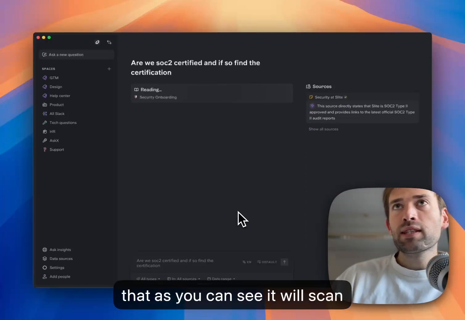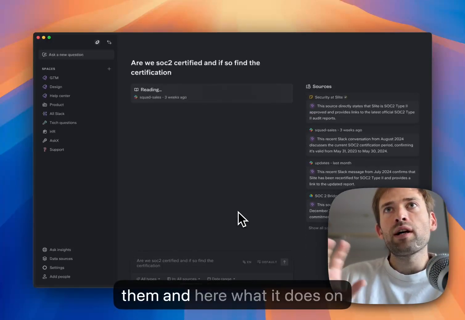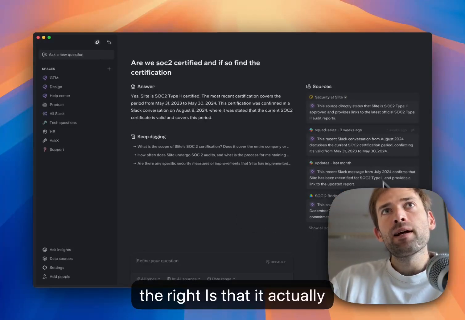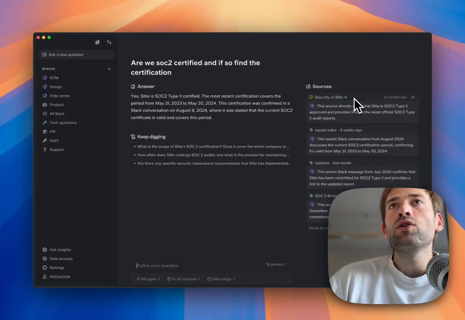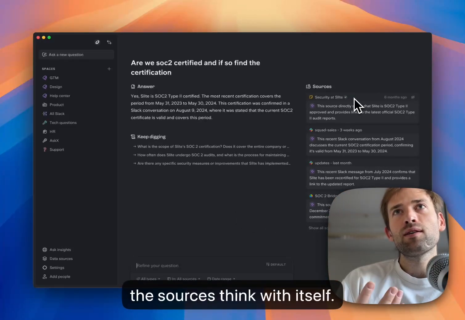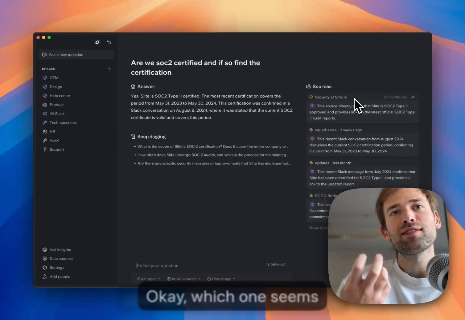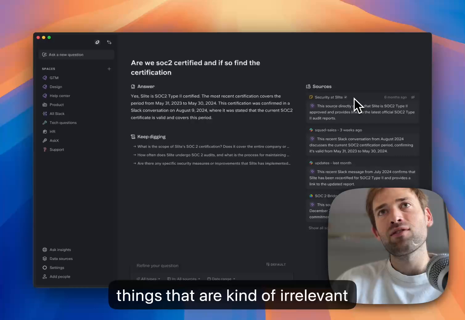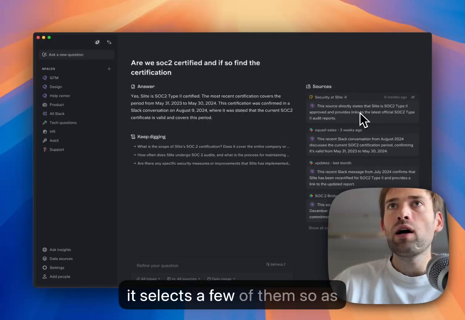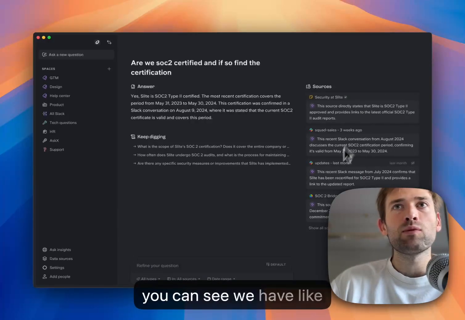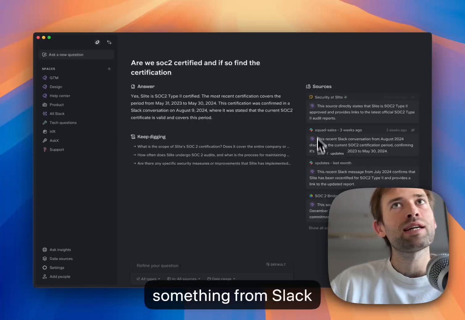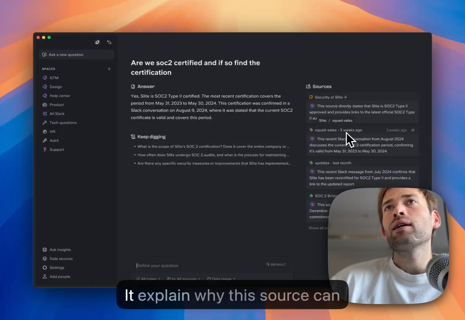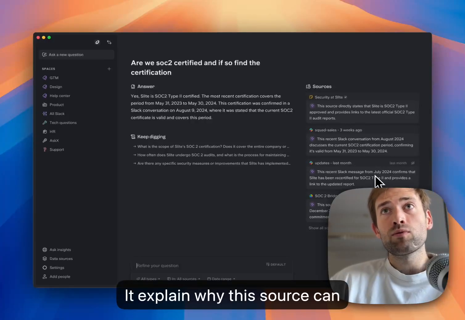As you can see, it will scan already a lot of sources, find them, and here on the right, what it does is that it actually uses the sources, thinks with itself, okay, which one seems relevant? Is there a contradiction over time? Are there things that are very relevant? It selects a few of them. So as you can see, we have something from Google Drive, something from Slack, something from my help center, and it explains why this source can answer.